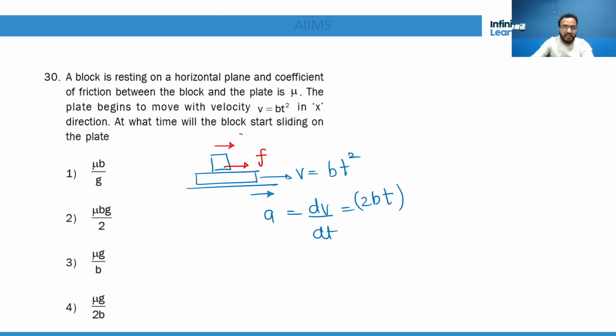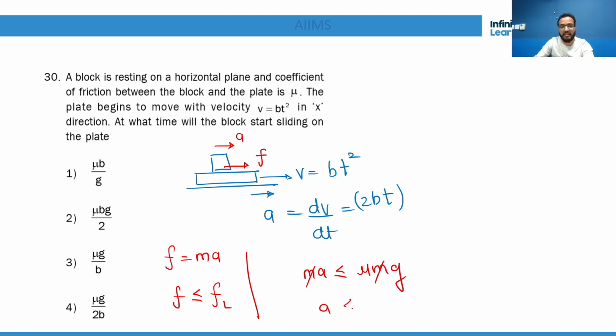So acceleration on the upper block is going to be provided by friction, but friction has a limit. Friction is less than or equal to FL, right? So you can say ma is less than or equal to mu mg. So a is less than or equal to mu g. Till then the blocks will move together and it will not slide.